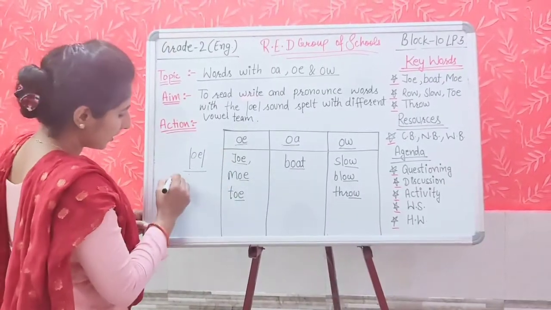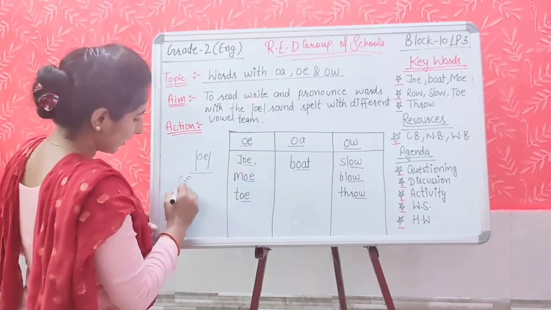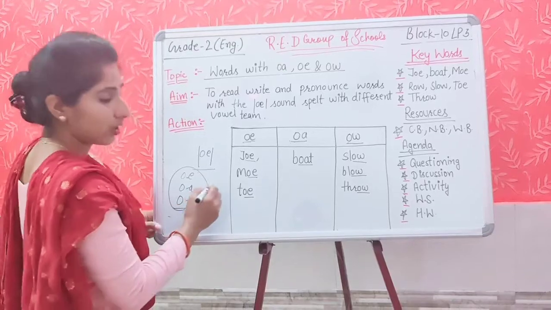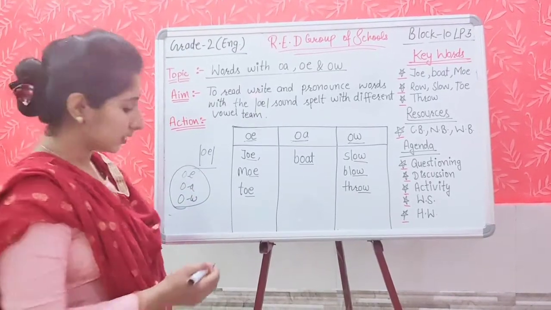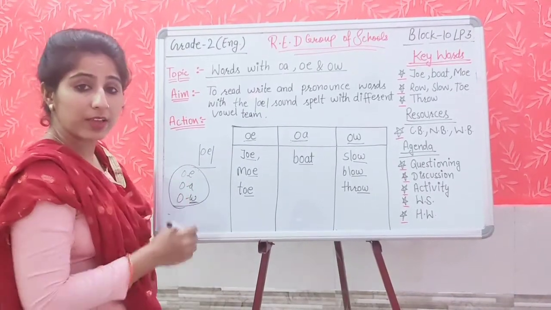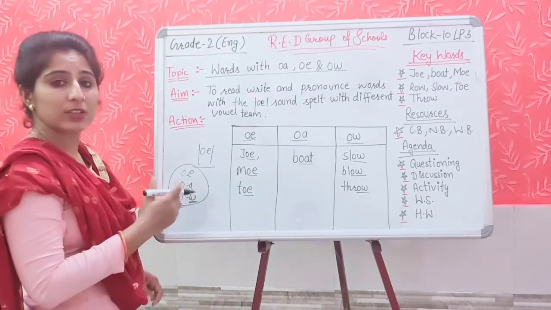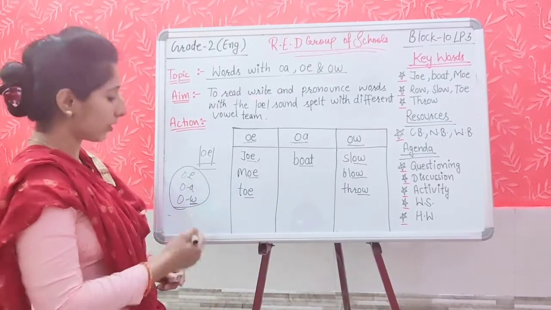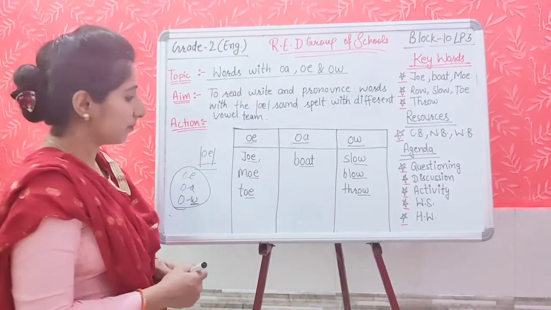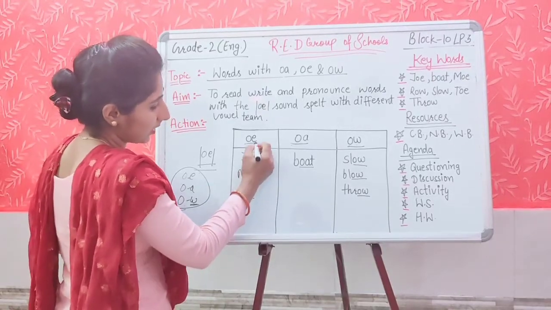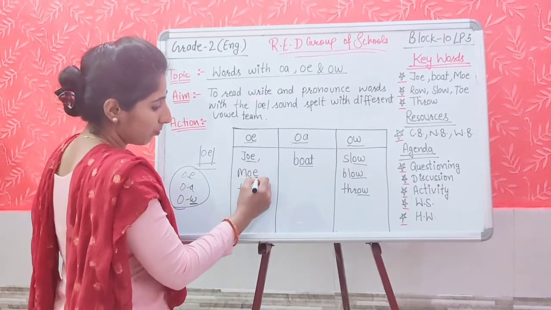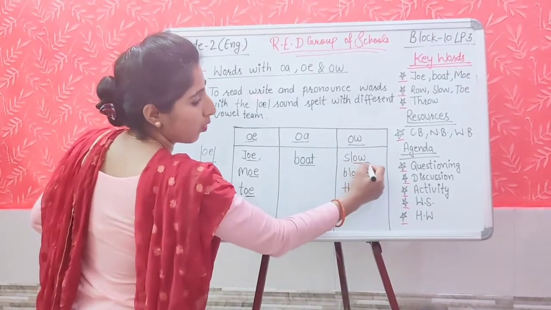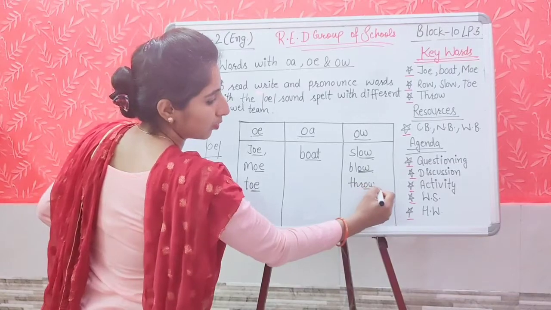The letter team OE, OA and OW is a vowel team. Why? This W is not a vowel. Why? Because these all are giving the vowel sound. Which vowel sound? O, O vowel sound. That's why we are calling them vowel team. And we have used here this O sound: OE is Joe, toe; OA, boat; OW, slow, blow, row.